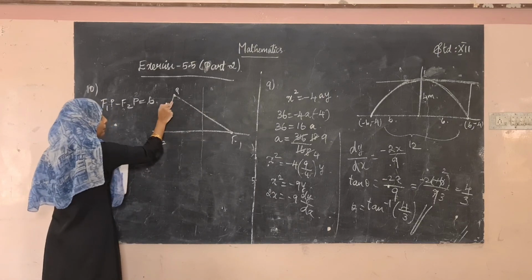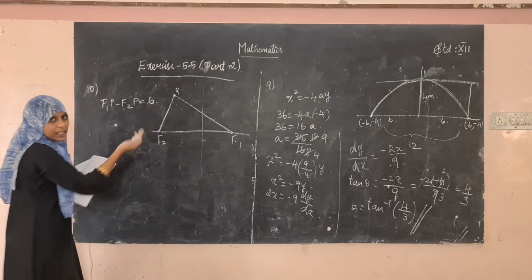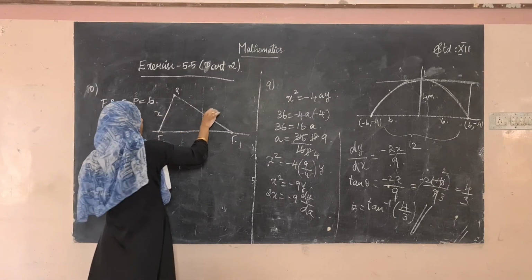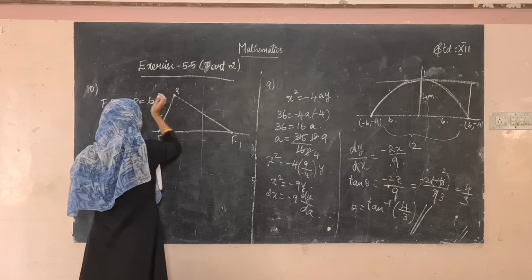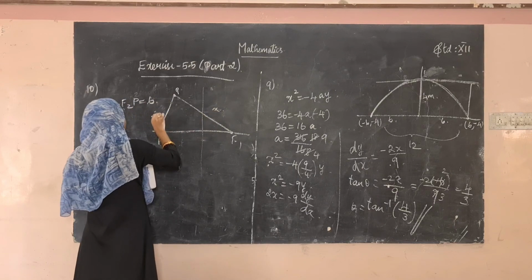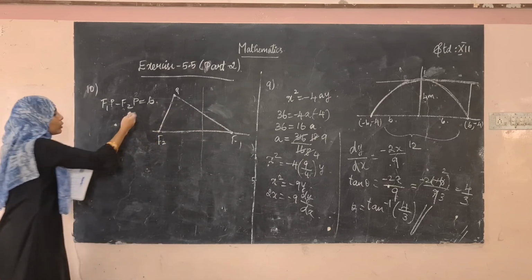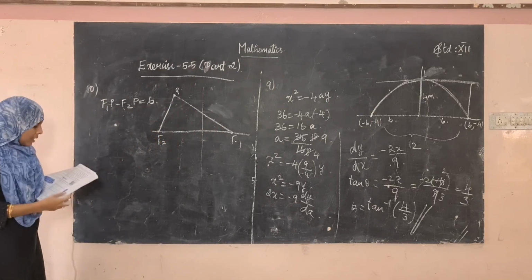Therefore, F1P minus F2P is equal to 6. The difference between them will be, if this is x, this will be x plus 6. Otherwise, if this is x, this will be x minus 6. Okay, that is what they have said here. So the difference between their distances will be 6.